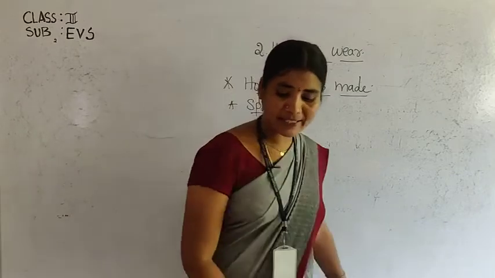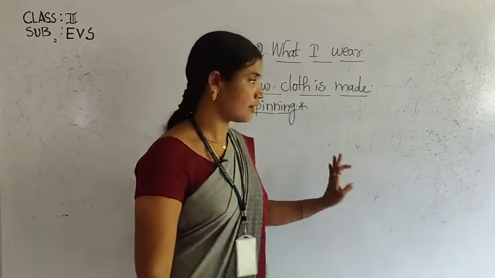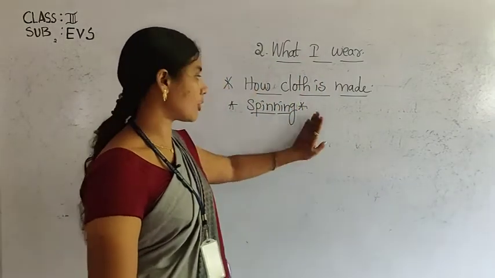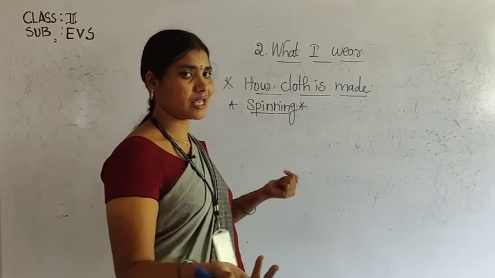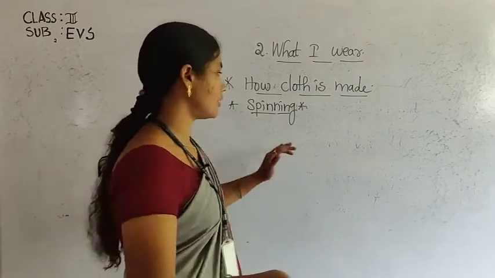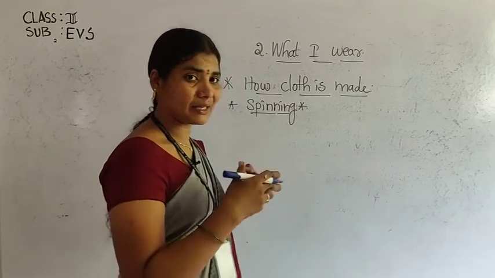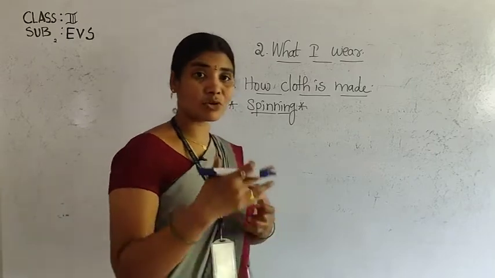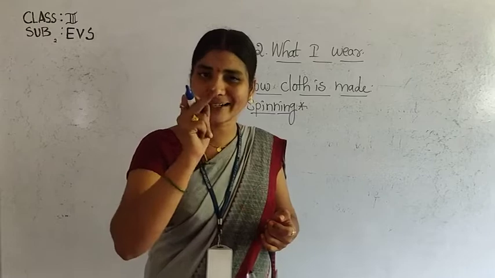Listen. Spinning is a process through which cotton balls are converted into yarn. Cotton clothes are prepared by using spinning. It is the process of making cotton yarn, cotton thread.